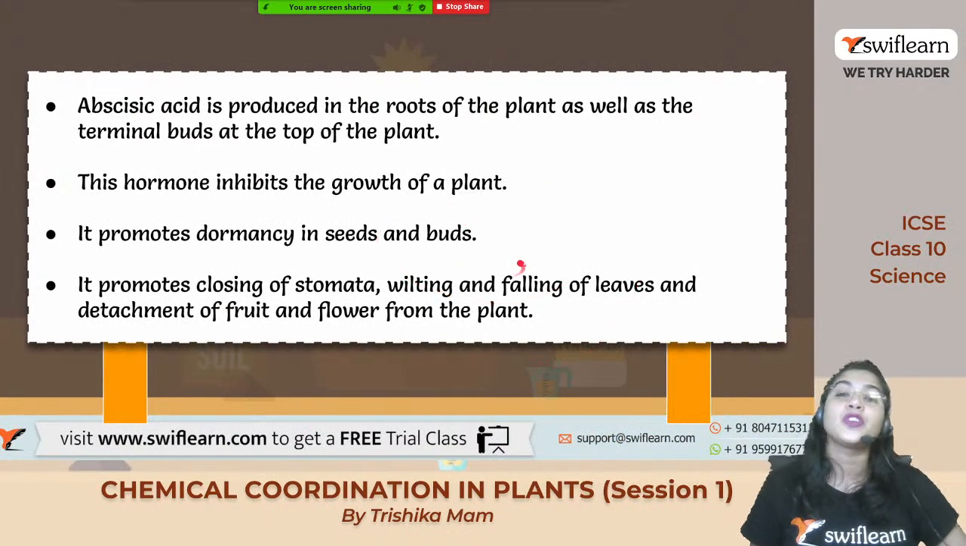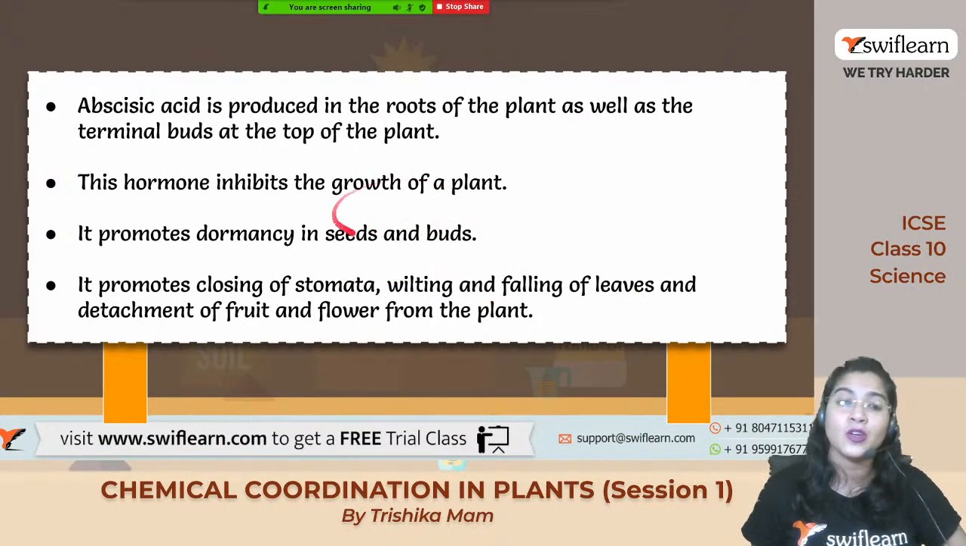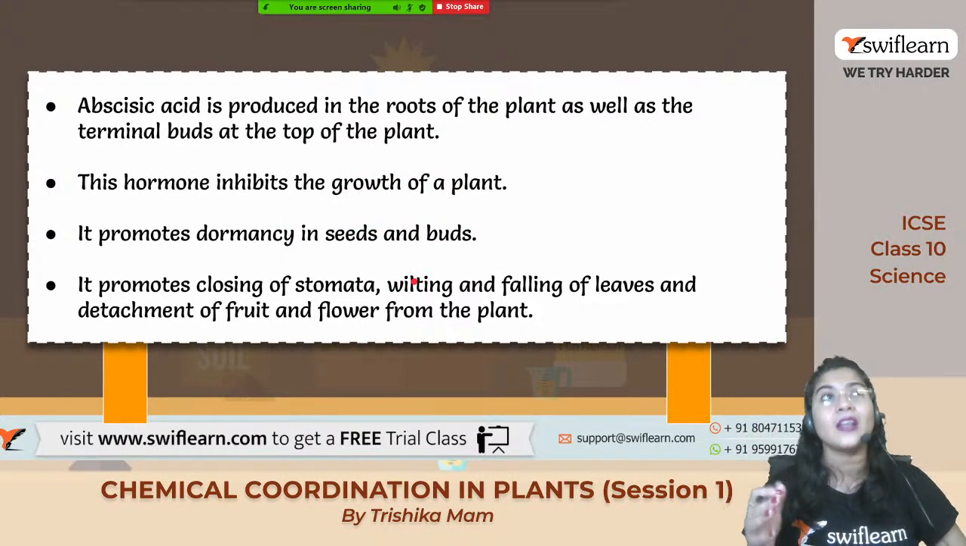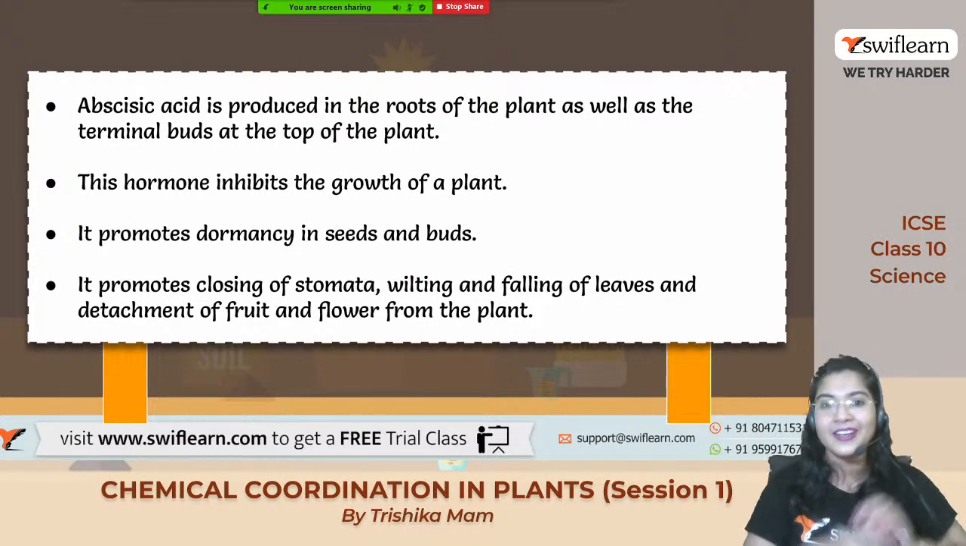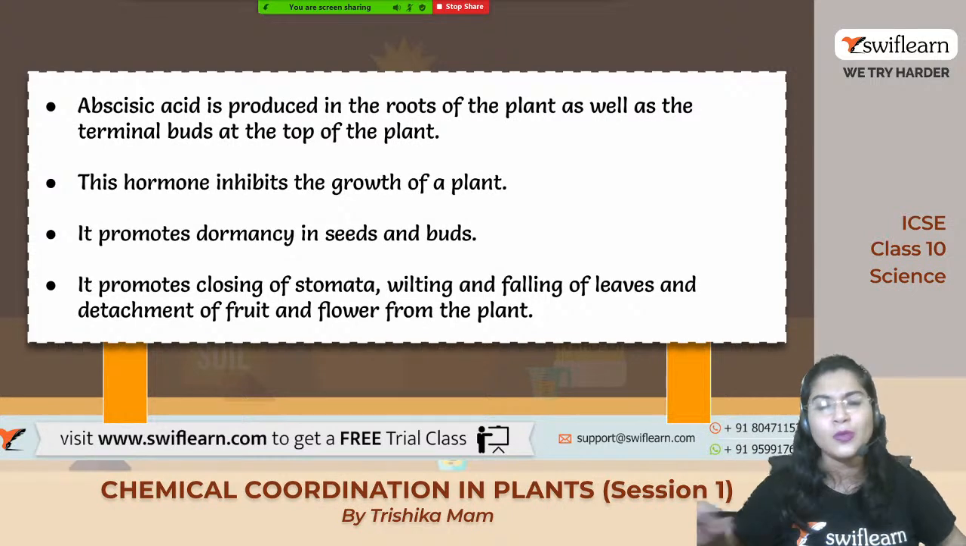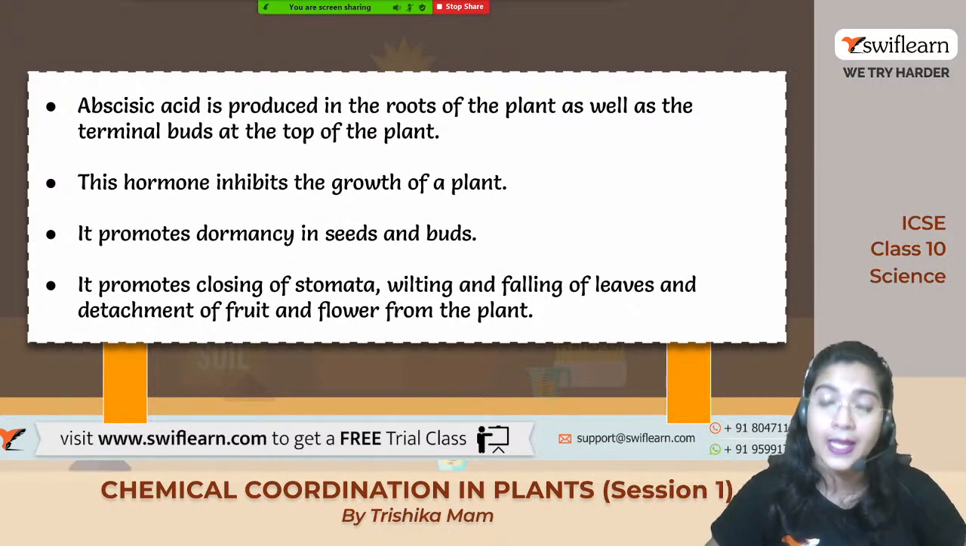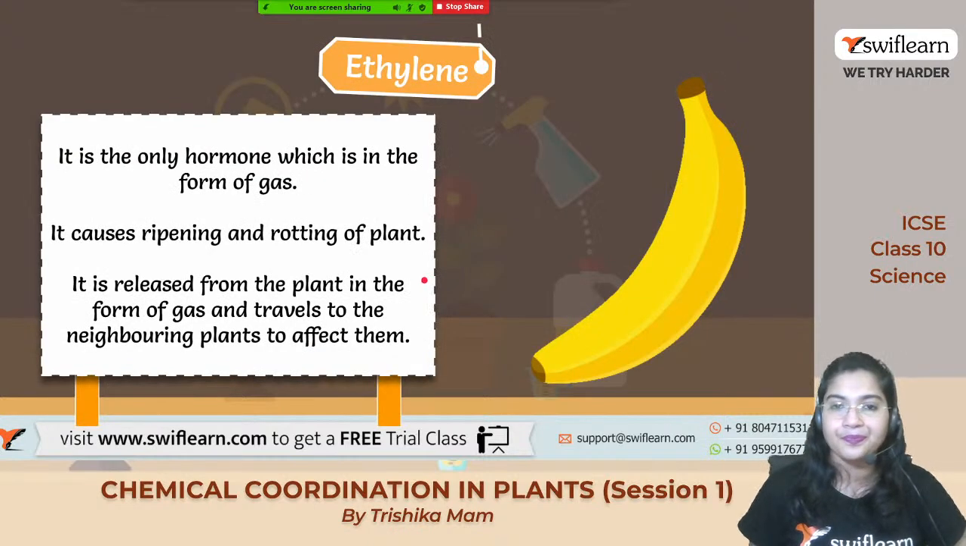Then it is produced in the roots as well as in the terminal buds. It inhibits the growth of the plant. It promotes the dormancy. It closes the stomata. मतलब सारे negative काम कर रहे हैं, right? Like the wilting of the leaves, falling of the leaves, detachment of the fruits and flowers from the plants. So all these types of functions are done by abscisic acid.